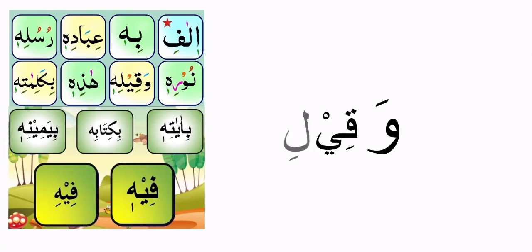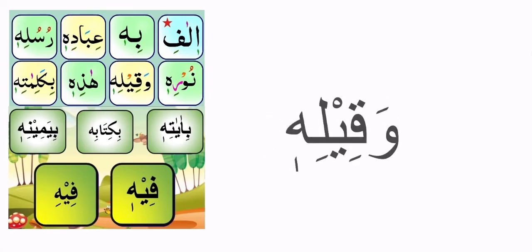The next one, wa is short, qi, ya sakin, which has a kasra behind it, so it's long. Qi, and don't forget it's not qi or ki, but it's a big qaf. Qi. Wa qi li hi, wa qilihi.